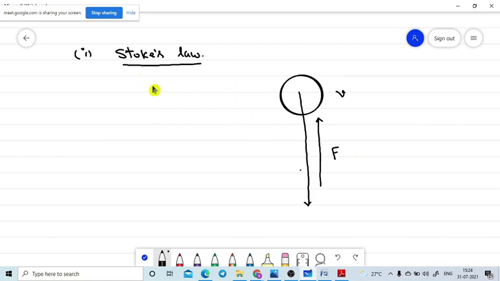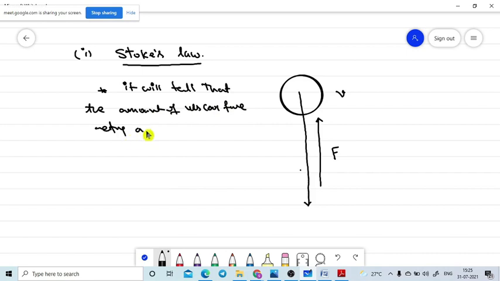The Stokes law clearly tells us the amount of viscous force acting on a moving body in a viscous fluid.